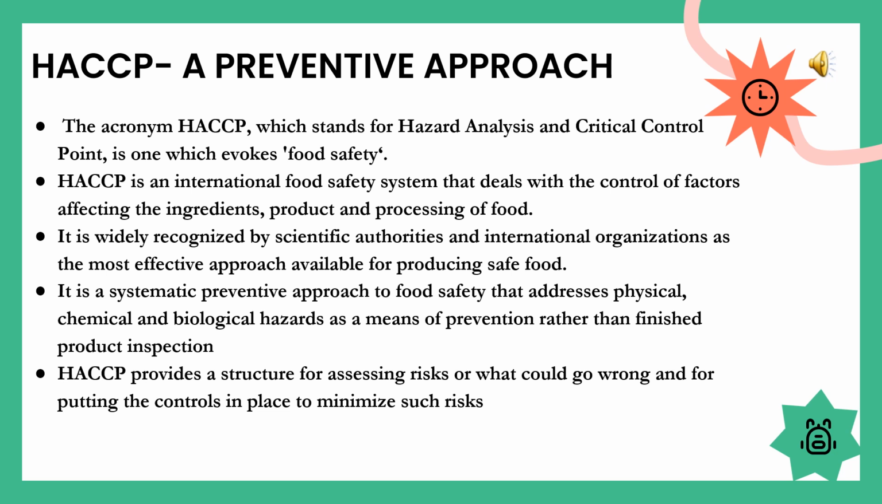It is an international food safety system that deals with the control of factors affecting the ingredients, products and processing of food. It has been widely recognized by scientific authorities and international organizations as the most effective approach available for producing safe food. HACCP provides a structure for assessing the risk, or it basically analyzes what could have gone wrong during the production of an article and then puts the control in place to minimize that risk.